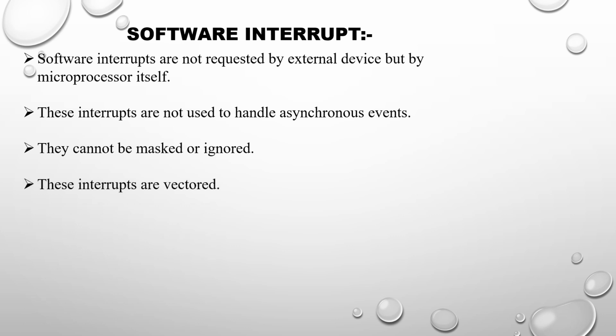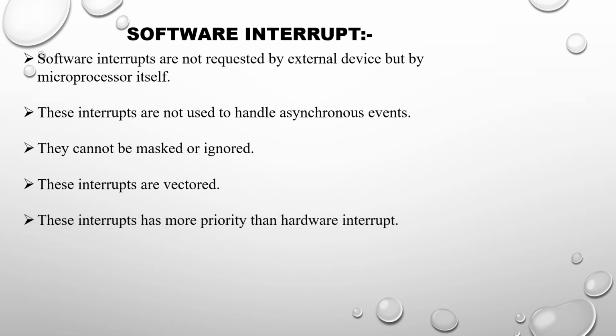These interrupts are vectored, which means all the interrupts have their own address. So whenever the interrupt arises, the control will be transferred to a specific memory location. They have more priority than hardware interrupts. Example: RST0 to RST7. RST means restart. These are the 8 software interrupts of 8085.